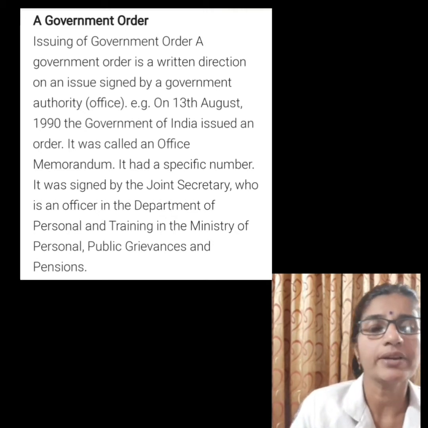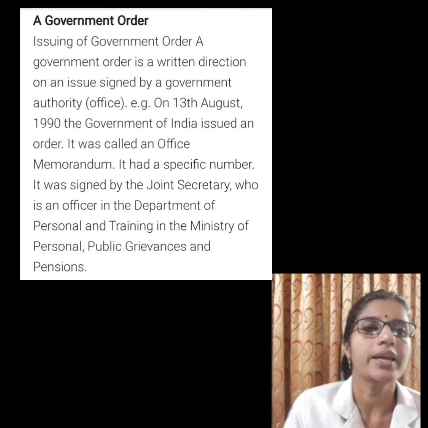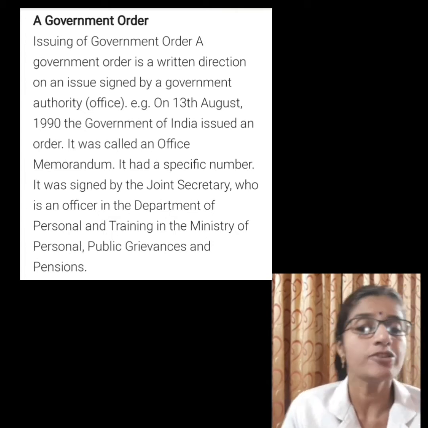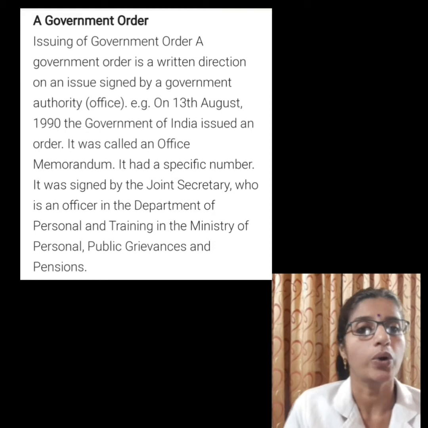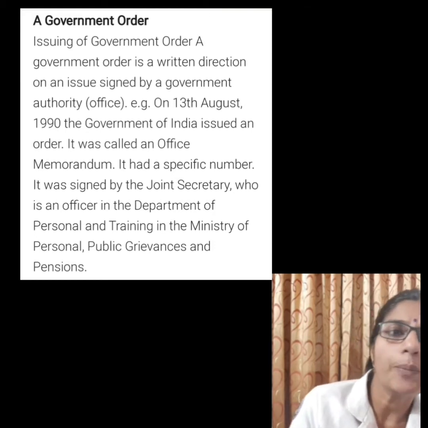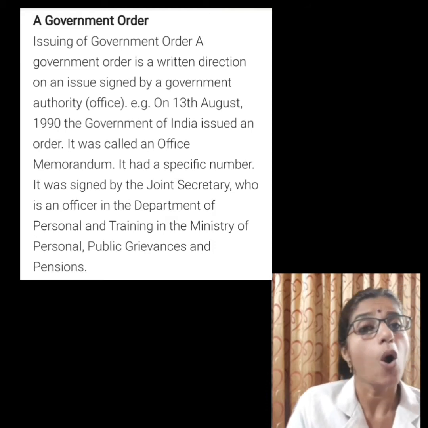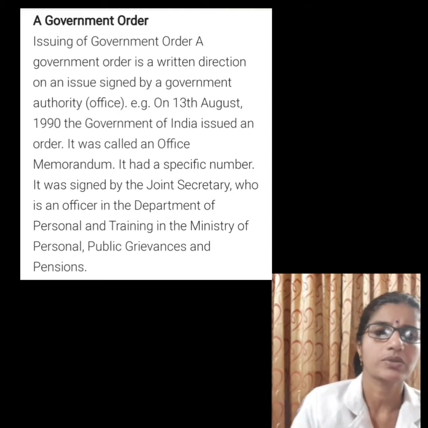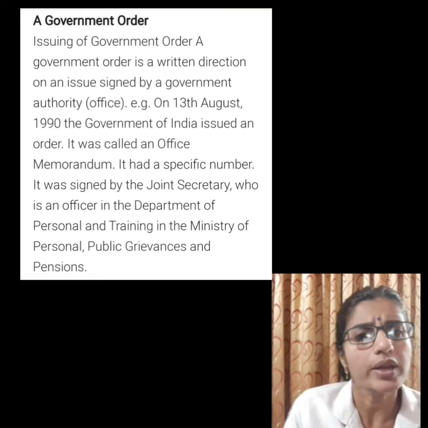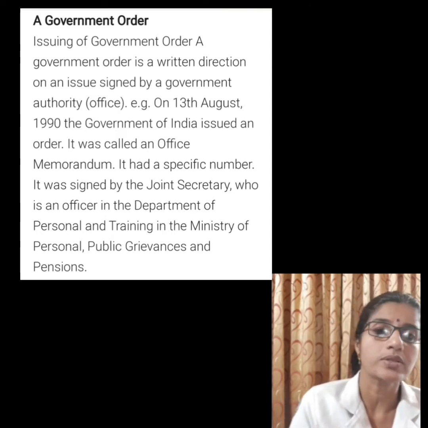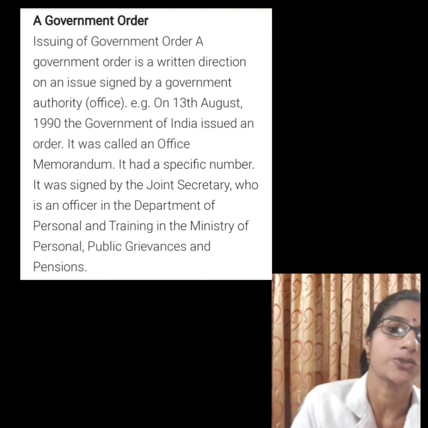The Joint Secretary, an officer in the Department of Personnel and Training in the Ministry of Personnel, Public Grievances and Pensions, signed the order. The government issues hundreds of orders every day on different matters. But this one was very important as it became a source of controversy for several years.